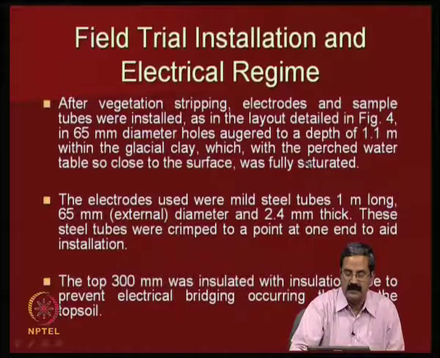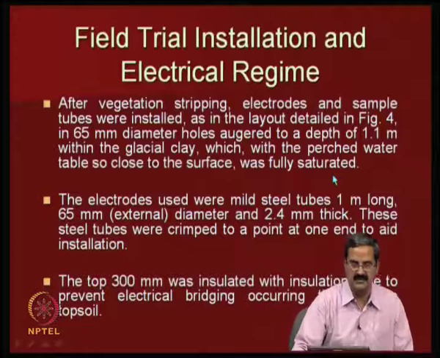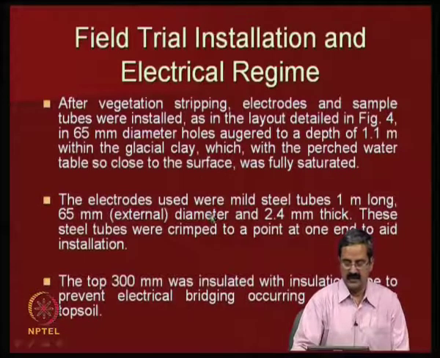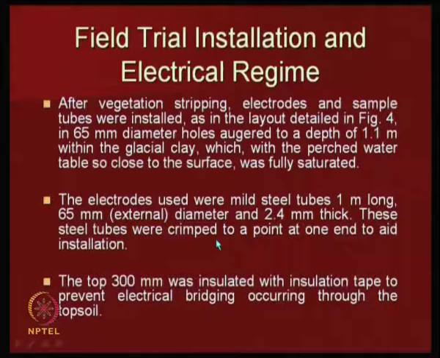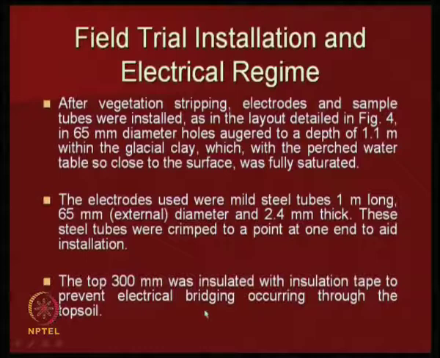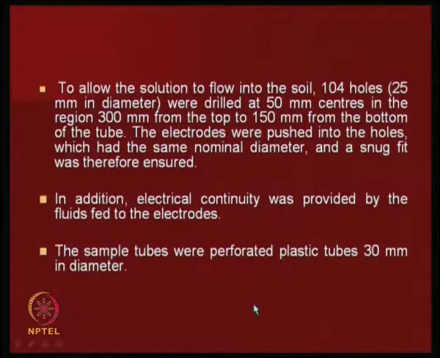which, with the perched water table so close to the ground surface, was fully saturated. So, the water table is close to the ground surface. The electrodes used were mild steel tubes 1 meter long, 65 mm external diameter, 2.4 mm thick. These were crimped to a point at the end to aid installation, so you can make that particular end a little pointed so that it is easy to install. The top 300 mm was insulated to prevent electrical bridging, okay, that is important.